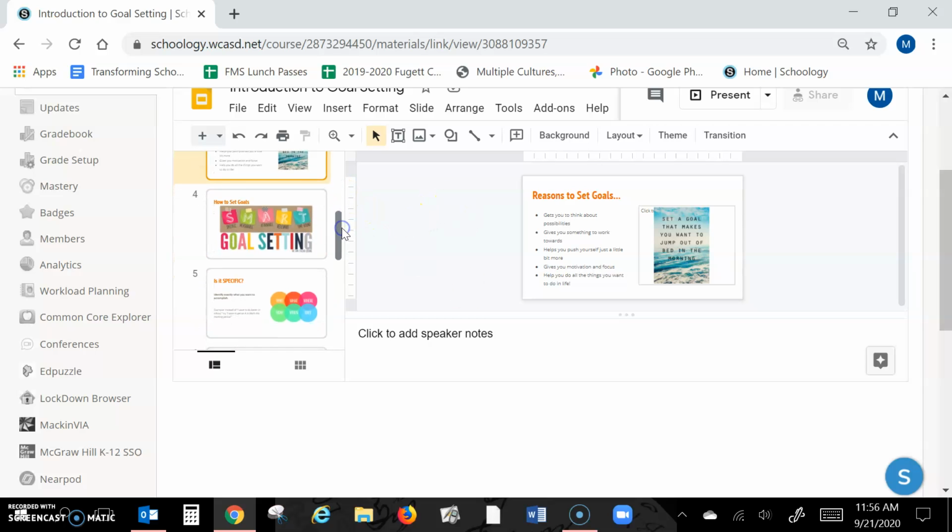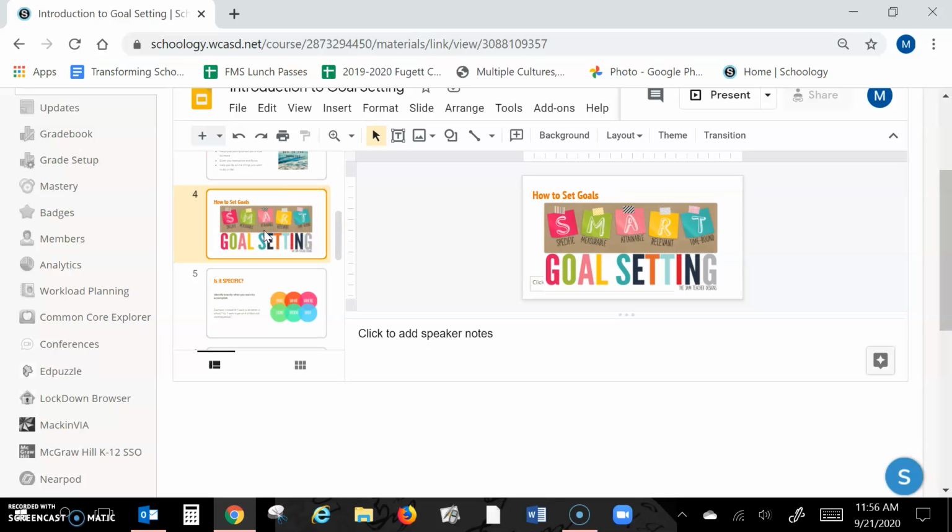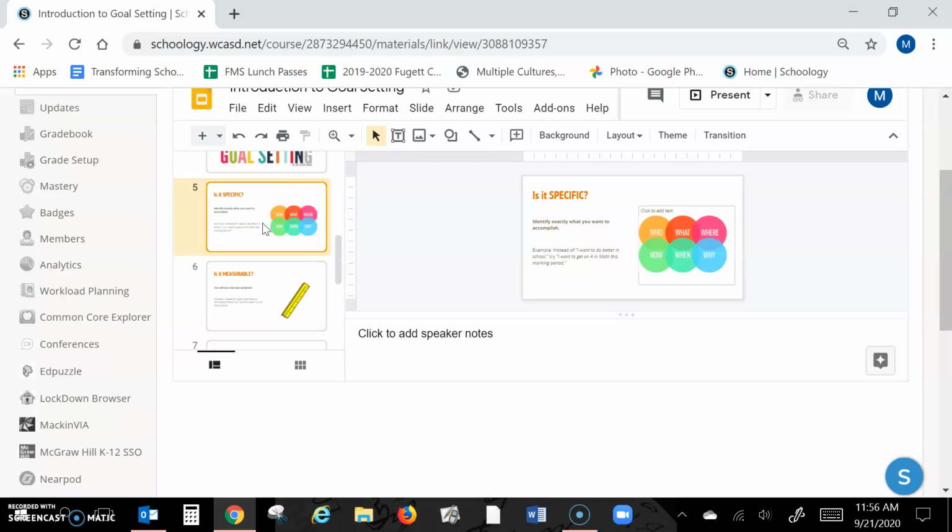And then hopefully this is a review from last week, but if you get to the next slides of SMART, which is a specific, measurable, attainable, relevant, and time-bound goal. So you'll see here, it's specific, it gives examples. When you wrote your goal, you probably just said, I want to read more, but notice that's not very specific.